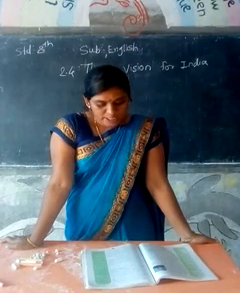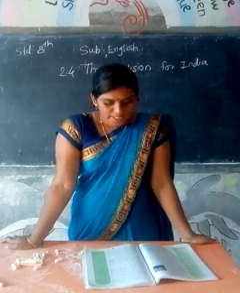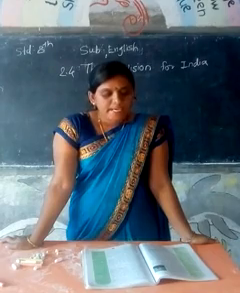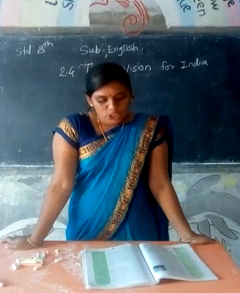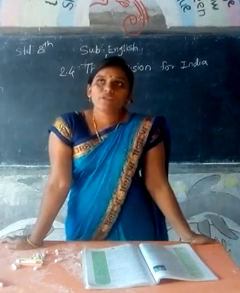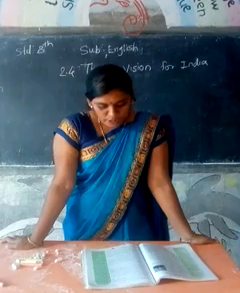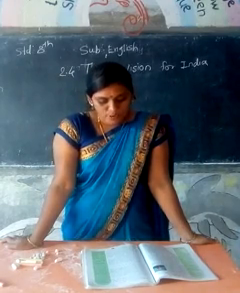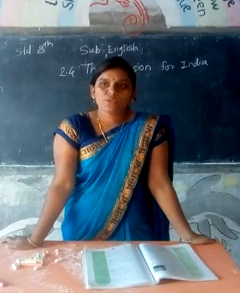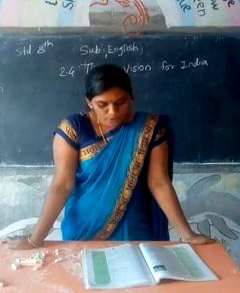Why? We are the second largest producer of wheat in the world. That means we are the second largest producer of wheat. Then we are the second largest producer of rice. That means in the world, our position is second in production of wheat and rice. We are first in milk production. That means our country is in the first position in milk production.